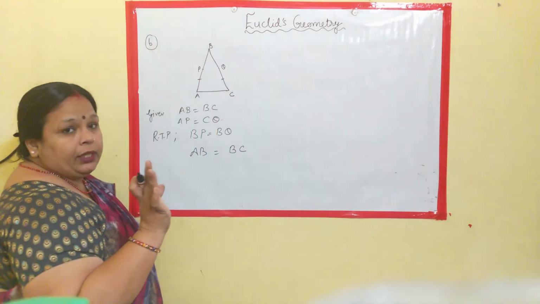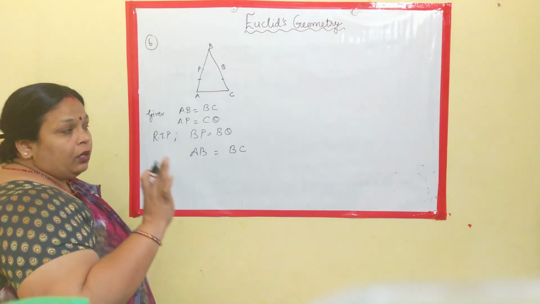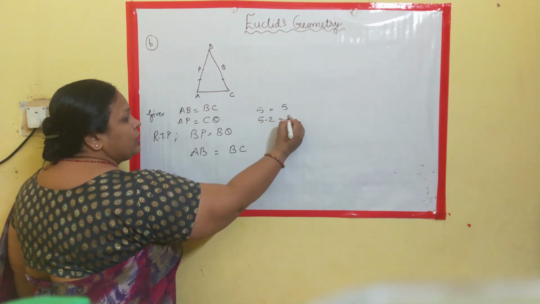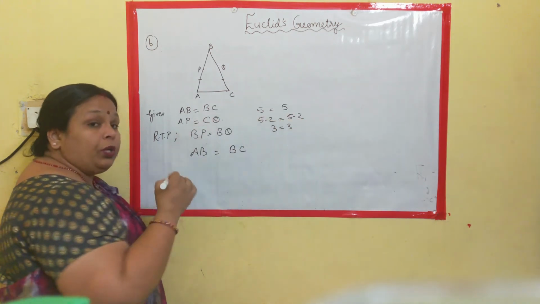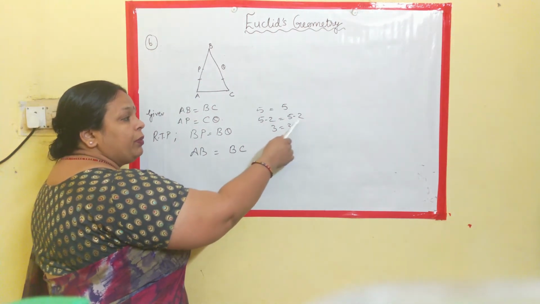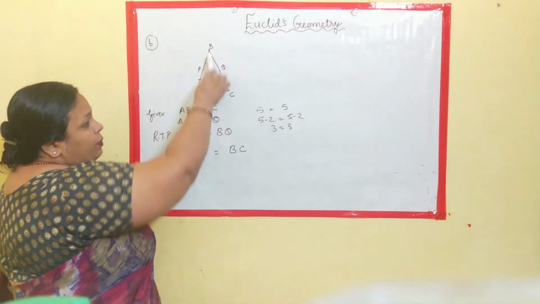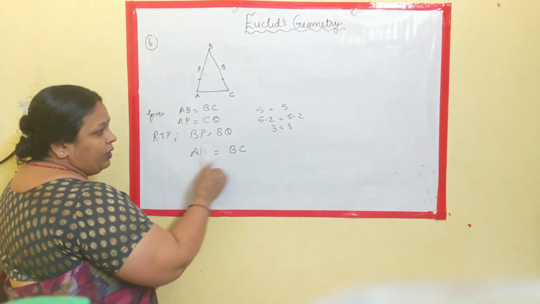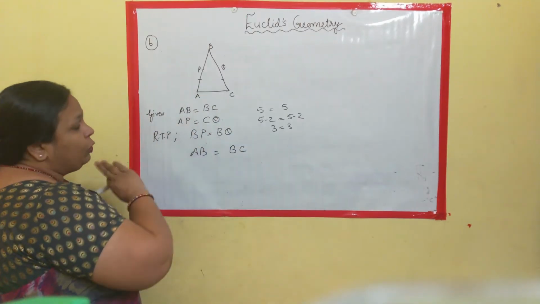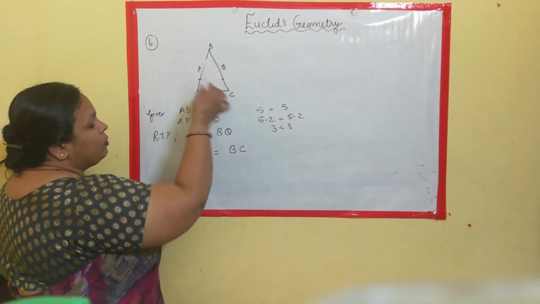Now, if equal quantities are given and you are subtracting equals, what is left with you? See, if 5 is equal to 5 and you are subtracting 2 from both the sides, you are going to get 3 is equal to 3, which we have already seen in our previous example. That means when equals are subtracted from equals, the remainders are going to be the same. Now we know that AB is equal to BC, this is given, that is 5 is equal to 5. And AP and CQ are the same, they are equal. You need to prove that BP is equal to BQ.